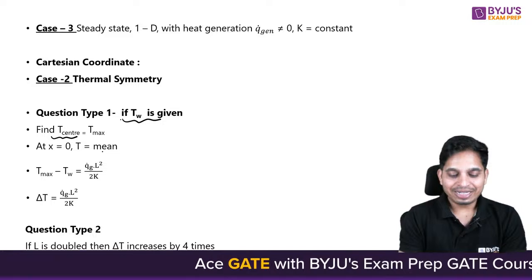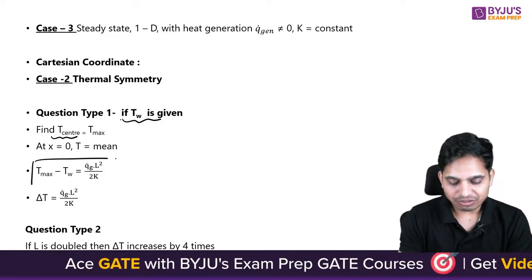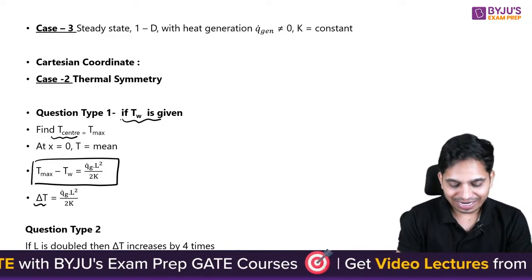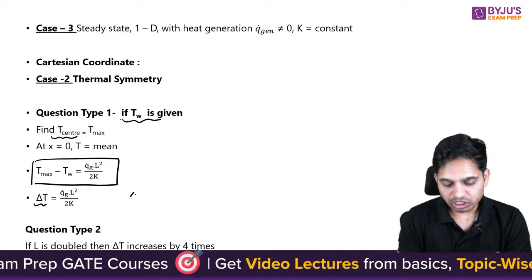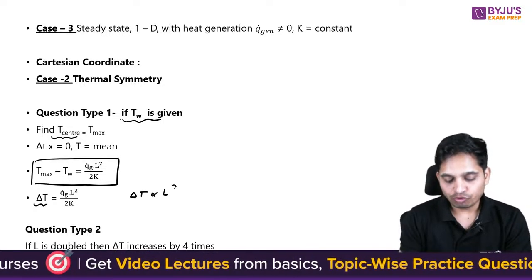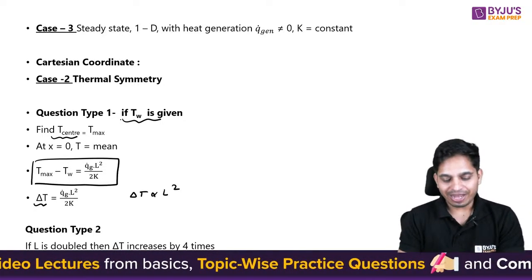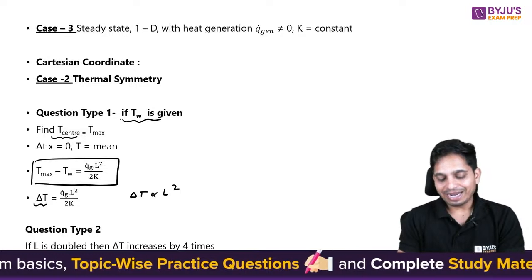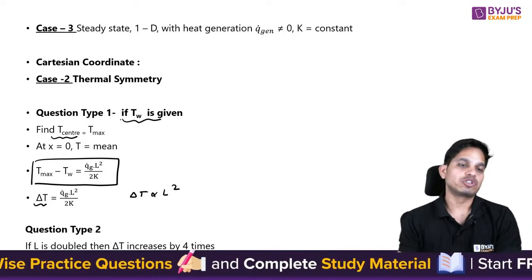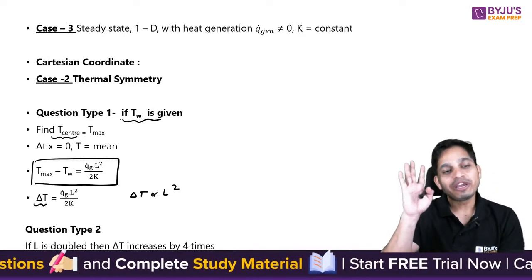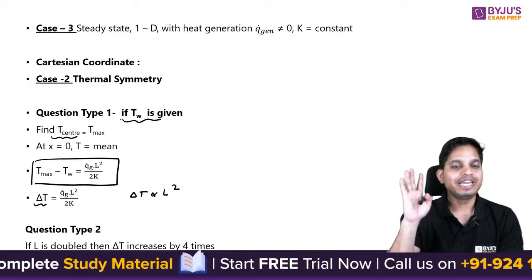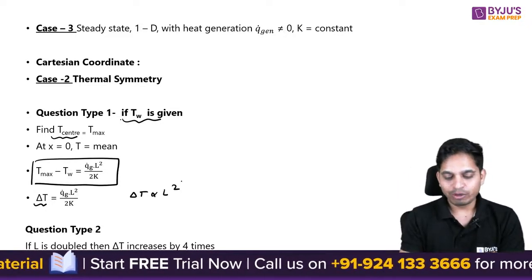And then I will get this equation as well. And here I can see delta T is proportional to L square. So a second question can be asked: if length is doubled, then delta T increases by how many times? As you can see, it will increase by 4 times, by using this equation.